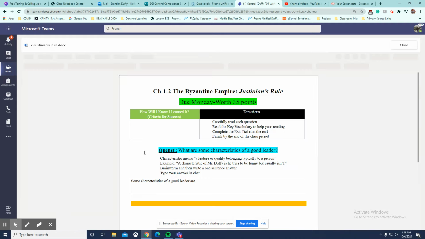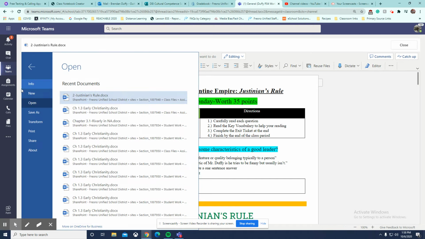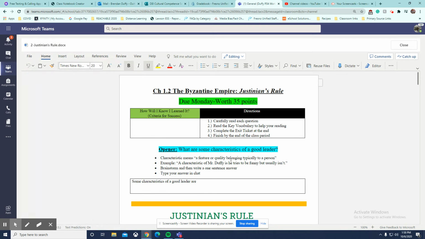Now keep in mind, Teams will automatically save the assignment, so you don't need to go over here. Don't do any of that, right? Don't hit that. It will save automatically.